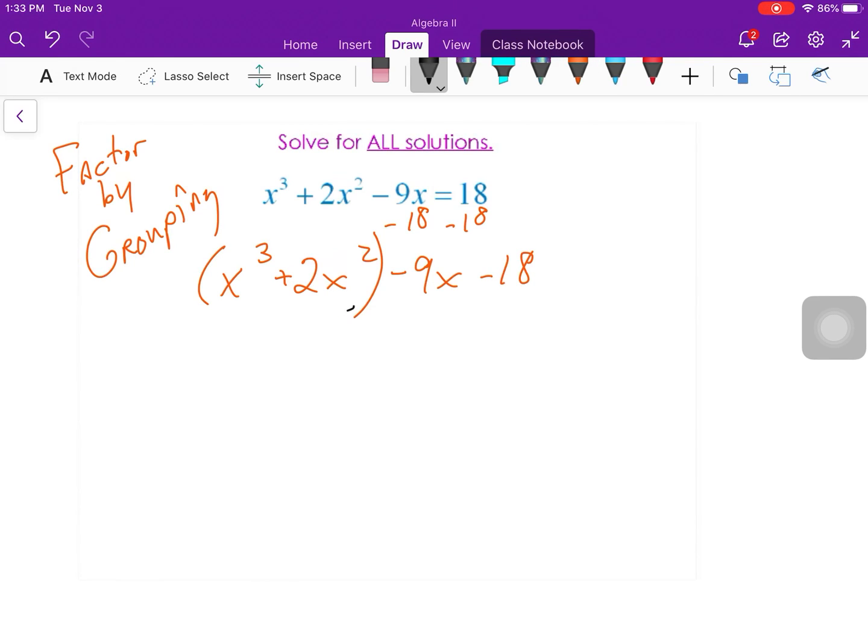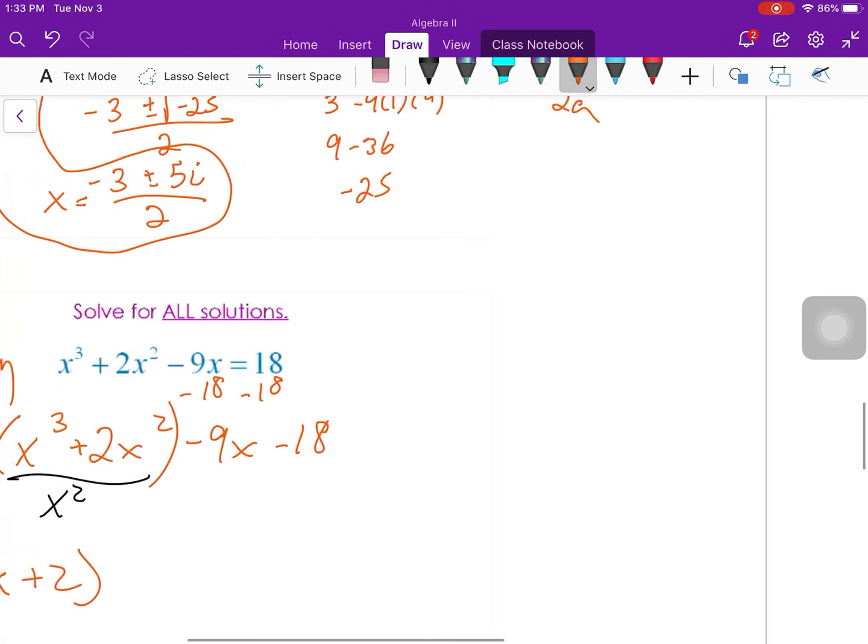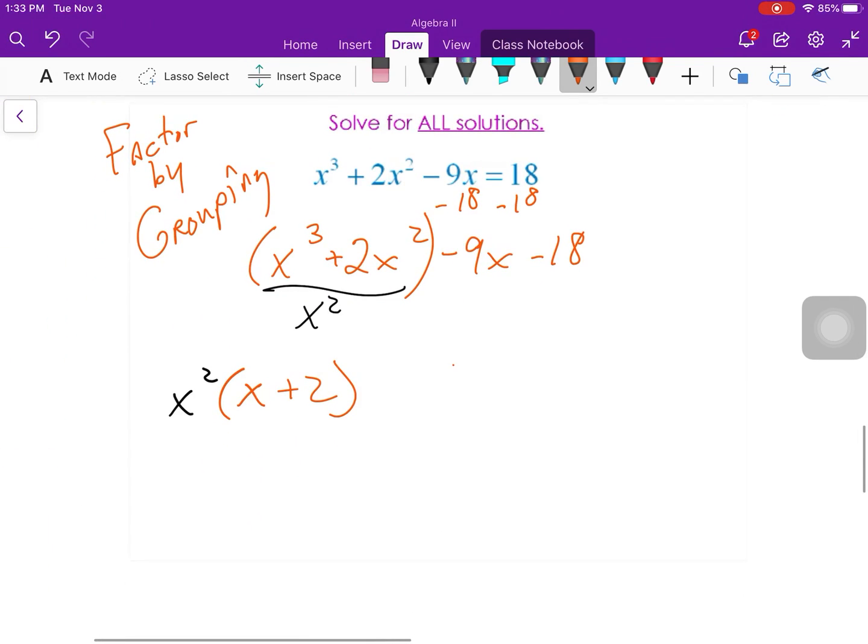So I look at these, I see that they're both divisible by x to the second. Okay, and when I take out that x to the second, I'm left with x plus 2. In my second set, I got to factor something out of these second 2 right here. So I also get x plus 2. So I'm going to divide by a negative 9.